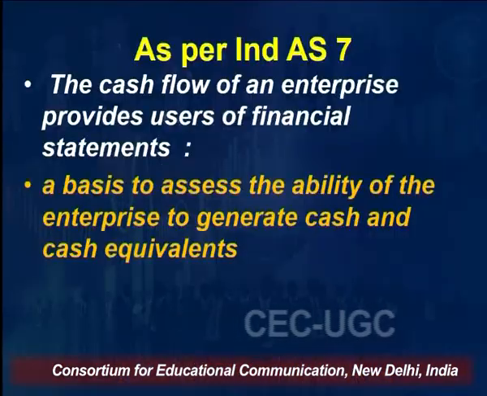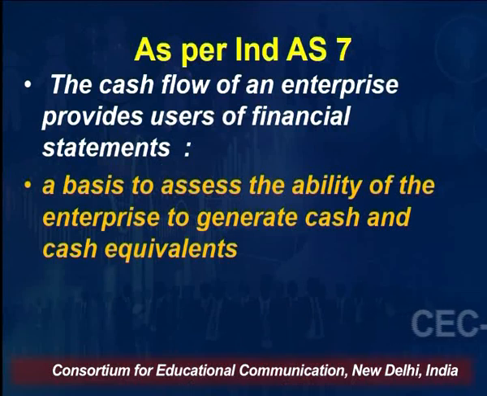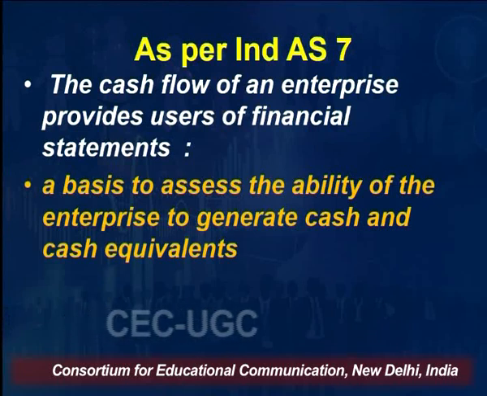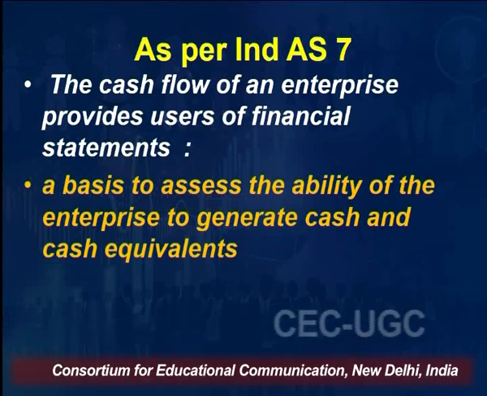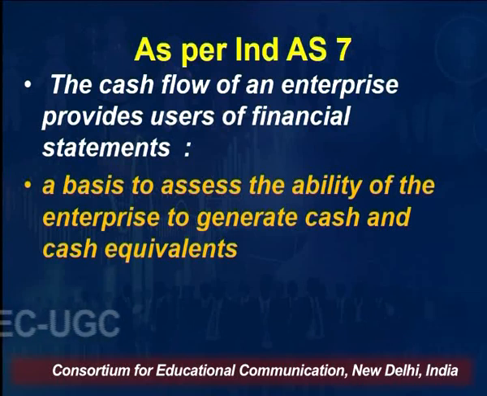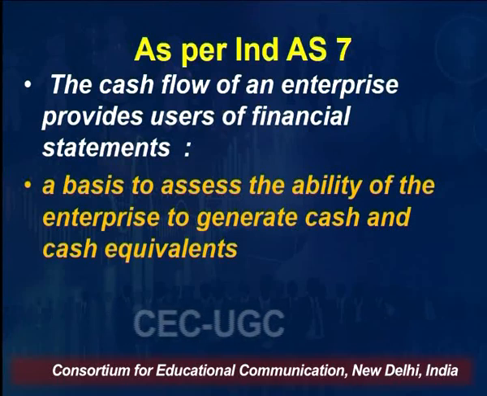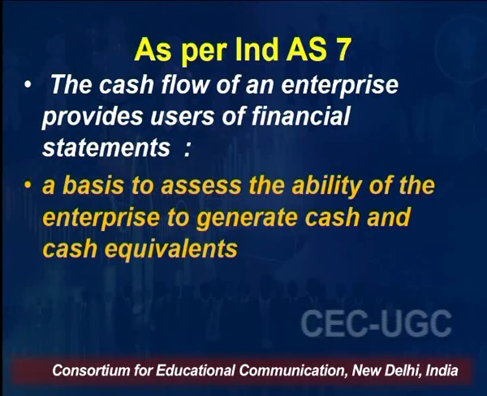But as of now, I would first tell you, in AS 7, the cash flows of an enterprise provide you, or the users of financial statements, a basis to assess the ability of the enterprise to generate cash and cash equivalents. So this statement of cash flow helps you in assessing your business enterprise's ability to generate cash and cash equivalents. What is your capability as an organization? How much cash can you generate, and from which activity?